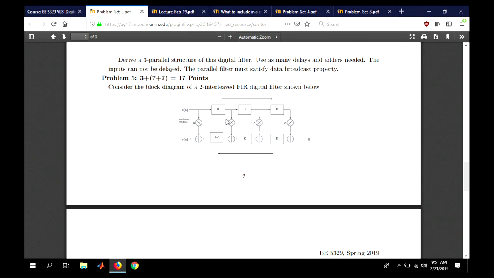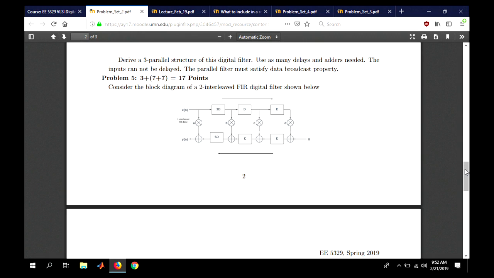What does that really mean? It means that the input to this filter is really not one time series, but 2 time series feeding corresponding samples in consecutive clock cycles. So sample number 0 of time series x followed by sample number 0 of time series x prime, then sample number 1 of x, sample number 1 of x prime, and so on. Okay, that's what it means.